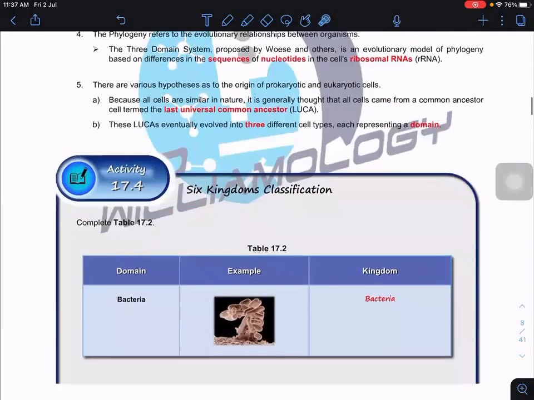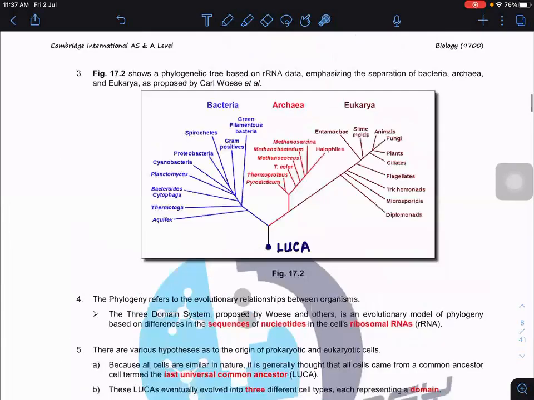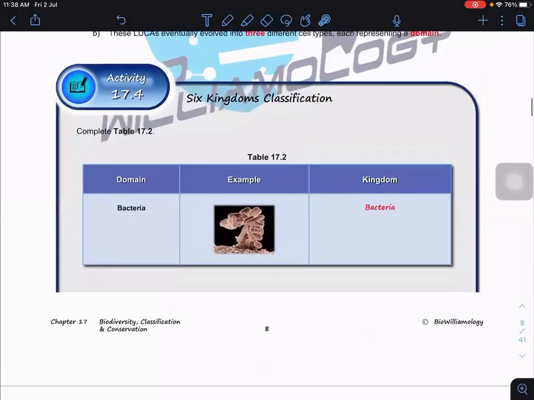There are various hypotheses as to the origin of prokaryotic cells and eukaryotic cells. Because all cells are similar in nature, we point towards what we call the LUCA, the last universal common ancestor. This LUCA eventually evolved into the three different cell types, which represent the domains. It starts here with LUCA, then maybe from this point speciation takes place, and then at this point speciation takes place. That's why it developed into these three distinctive groups. We're going to study all of them.